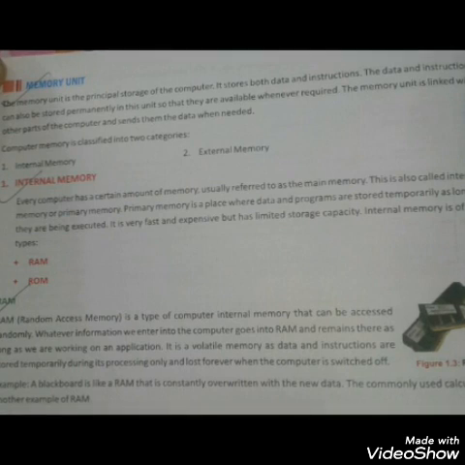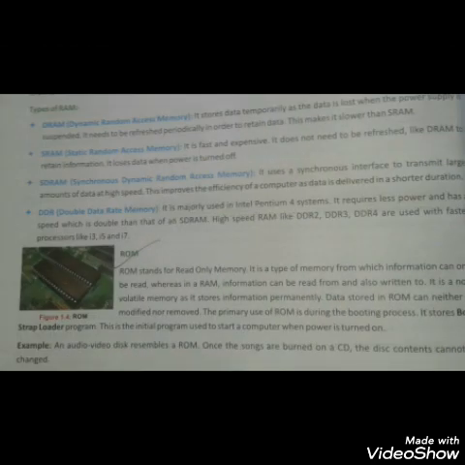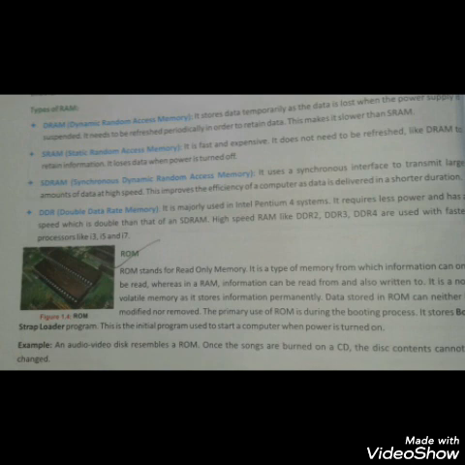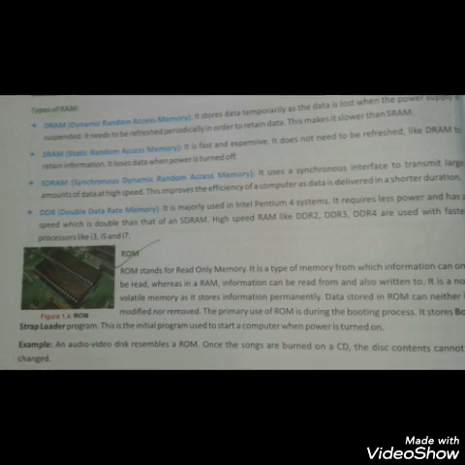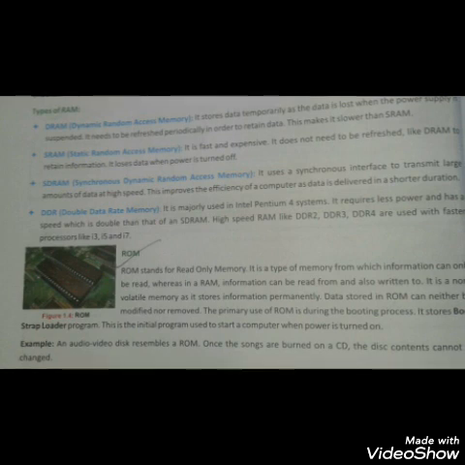Whenever you input or feed anything into the computer, it is saved into the RAM. It is volatile memory, as data and instructions are stored temporarily during processing only and are lost forever when the computer is switched off. There are four types of RAM, as given in your book.